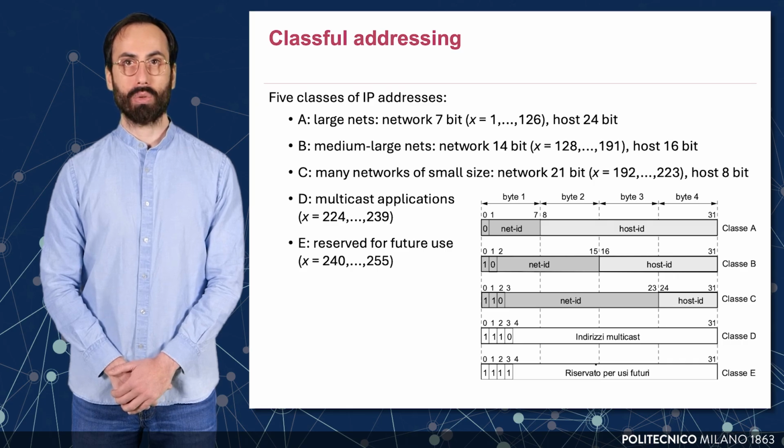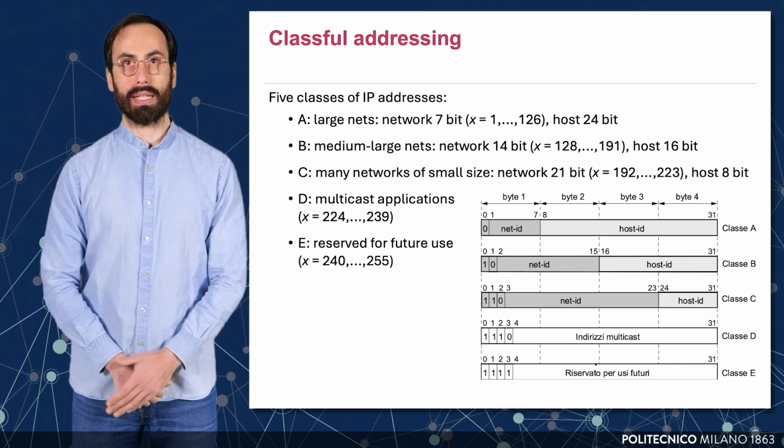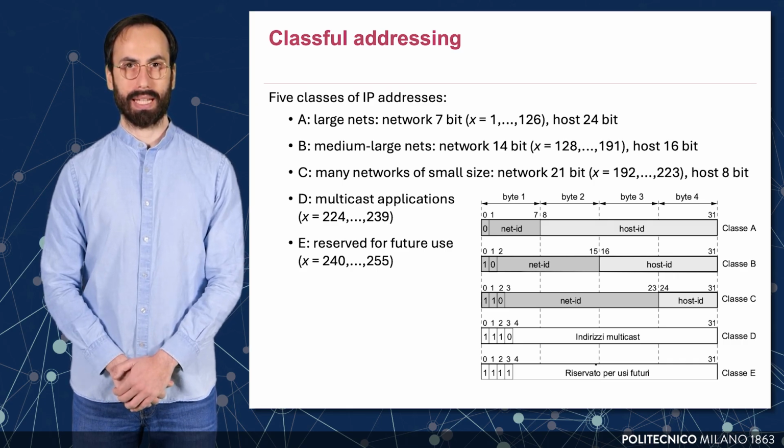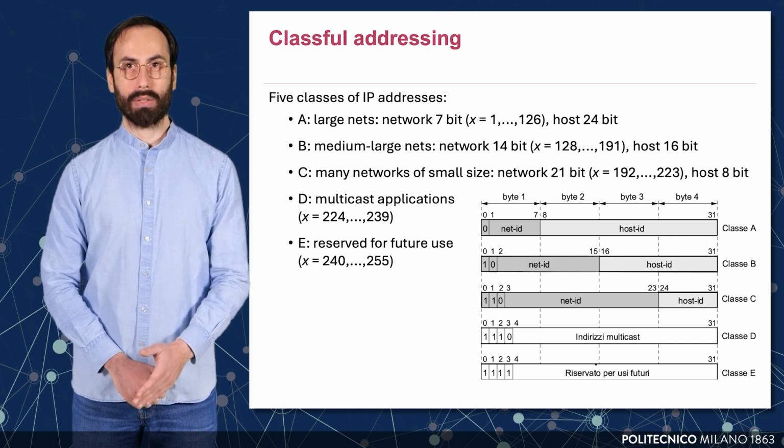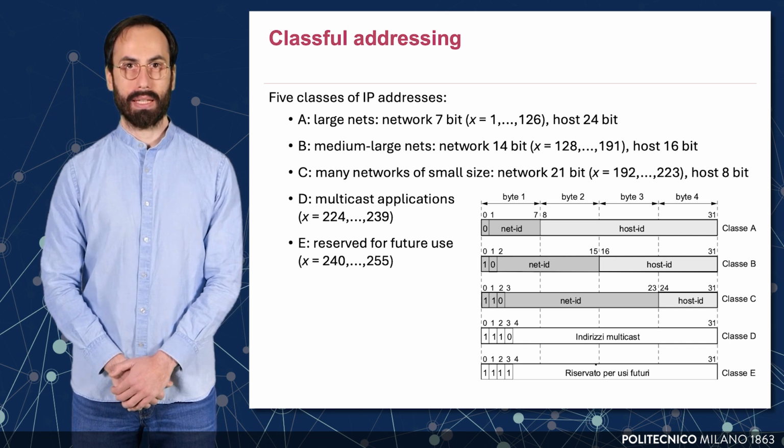Originally, the 32-bit IP address space was divided into 5 address classes, labeled A through E. Each class is defined by a fixed number of bits for the network ID and host ID, and the initial bits of the address determine the class.